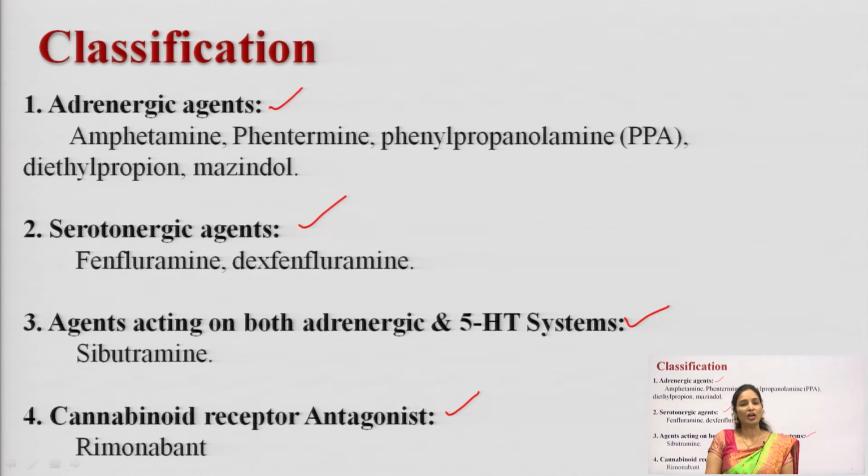When a cannabinoid binds to its receptor, it promotes the stimulation of appetite. So, by blocking this receptor, it will decrease the appetite, right. So, these are the 4 types of drugs which you can use as appetite suppressants: adrenergic agents, serotonergic agents, both adrenergic and serotonergic agents, and cannabinoid receptor antagonist drugs.